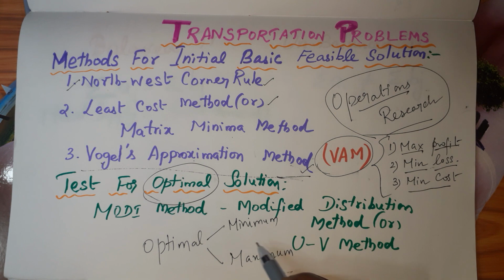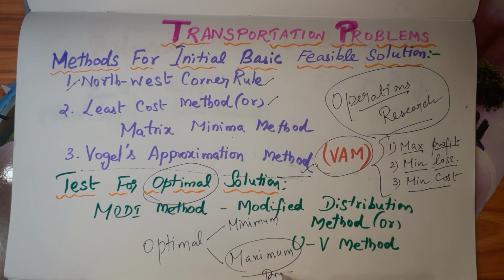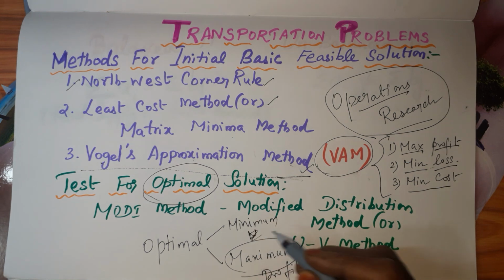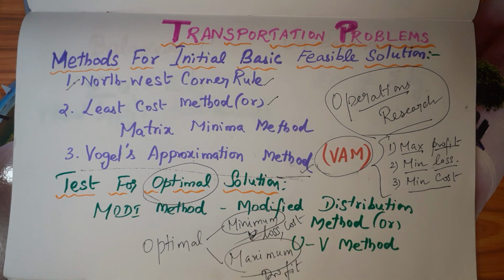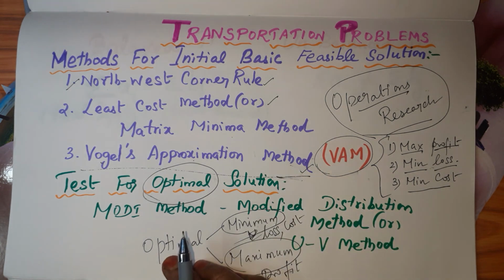If it is profit, the optimum profit is the maximum profit. Profit means it takes the meaning of maximum. If it is loss or cost, it takes the meaning minimum. So the general word for both maximum and minimum is optimal solution.